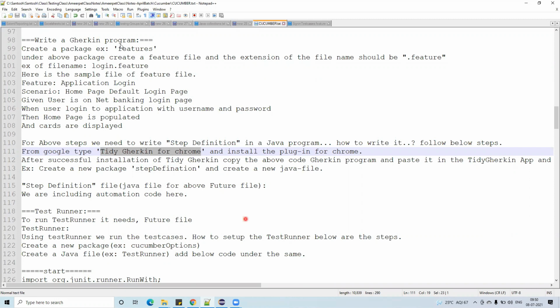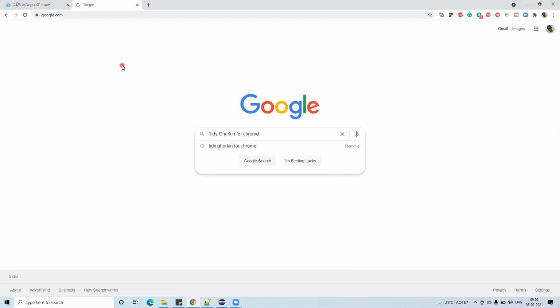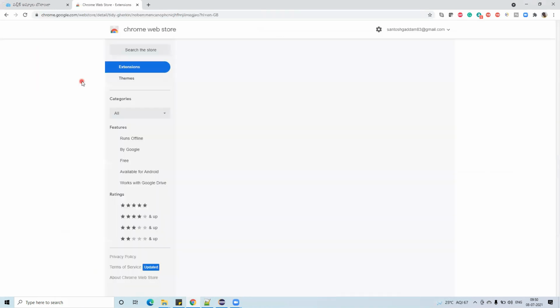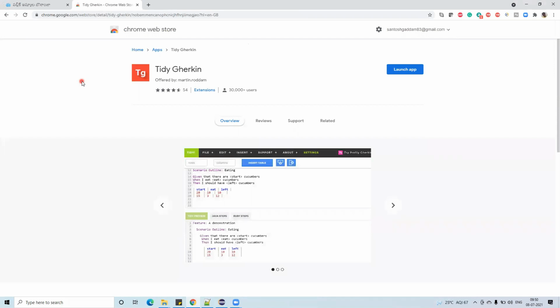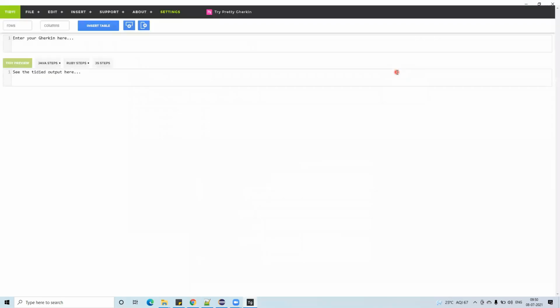I will show you. What you have to do is go to Google, type Tidy Gherkin for Chrome. Click on the first link which is coming, chrome.google.com. So you can have some plugins, to your Chrome extensions. See this, I have already installed my plugin, so that's why it is showing launch app. For you it will show install. When I click on this launch app, I will be getting some wizard. See this, can you see? This is the Tidy Gherkin software.